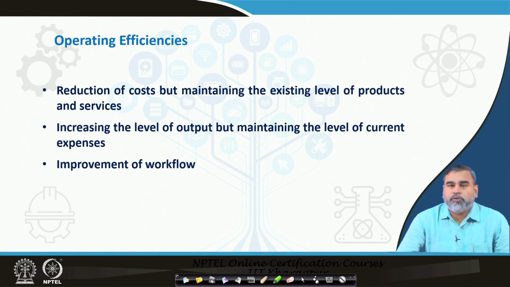How is it possible? The cost can be reduced when the same output level the commercial banks are getting today is maintained, but the cost is reduced. That can be done by increasing operating efficiency or utilizing the information available to the commercial banks in an effective manner.